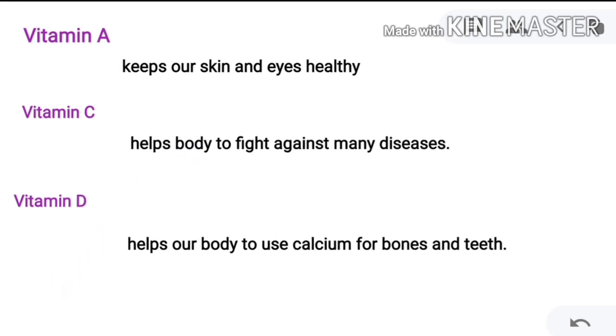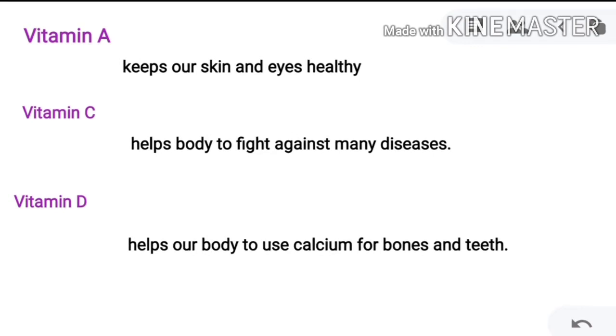So what help do they give our body? First is vitamin A. Vitamin A keeps our skin and eyes healthy. If we eat vitamin A rich food, it keeps our skin and eyes healthy.